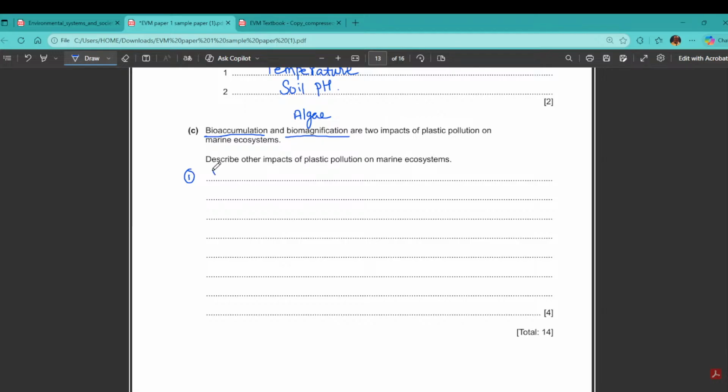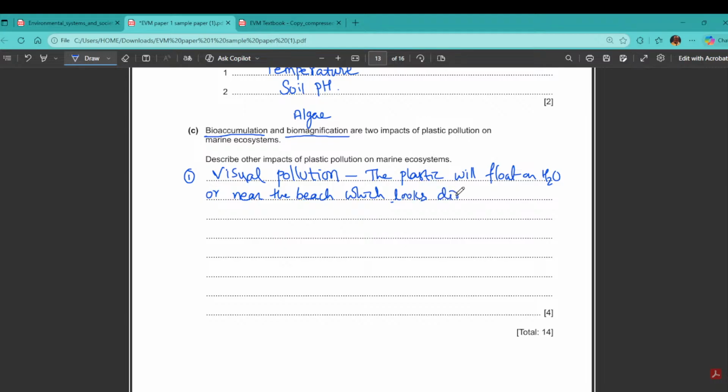For example, when I'm writing here visual pollution, few students will leave it as it is, but the examiner wants to know what you mean by visual pollution. So the plastics will float on water or near the beach, which looks dirty and causes visual pollution.